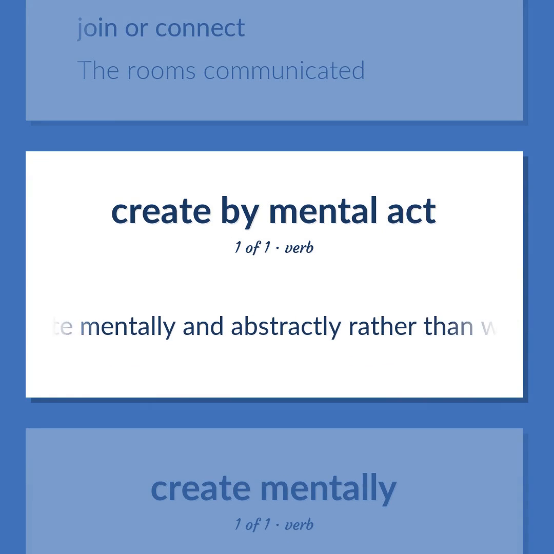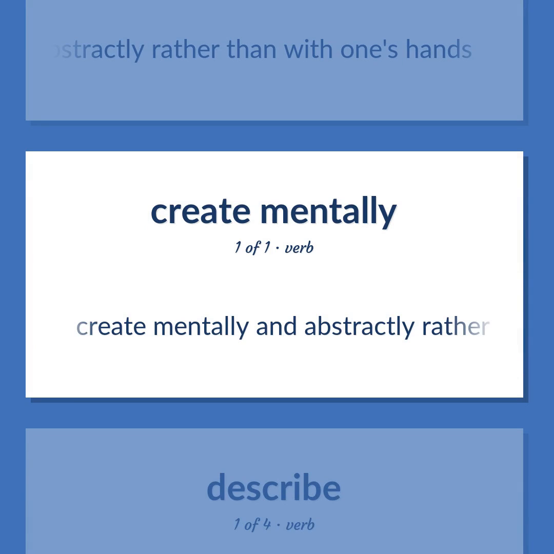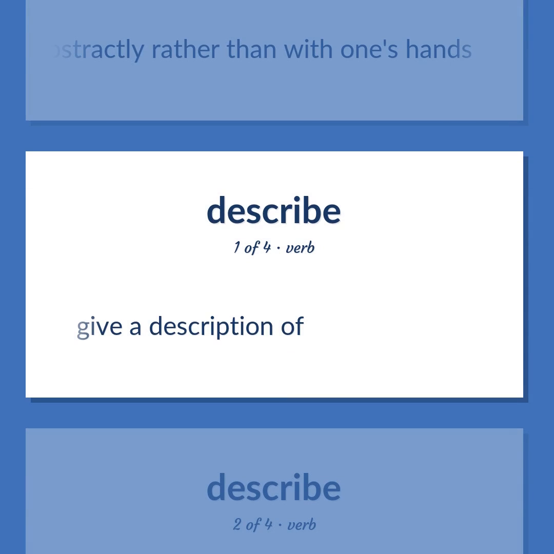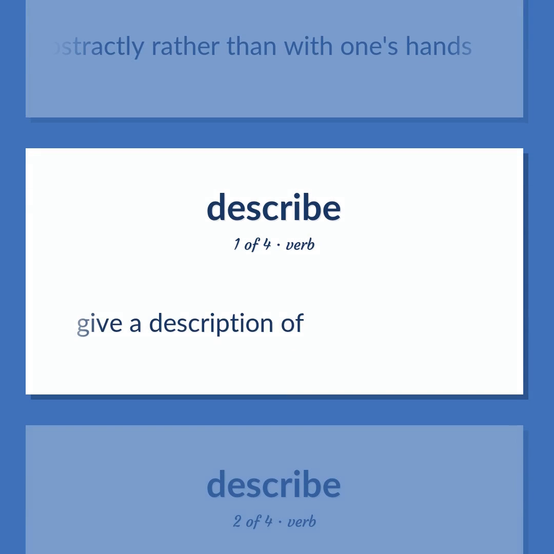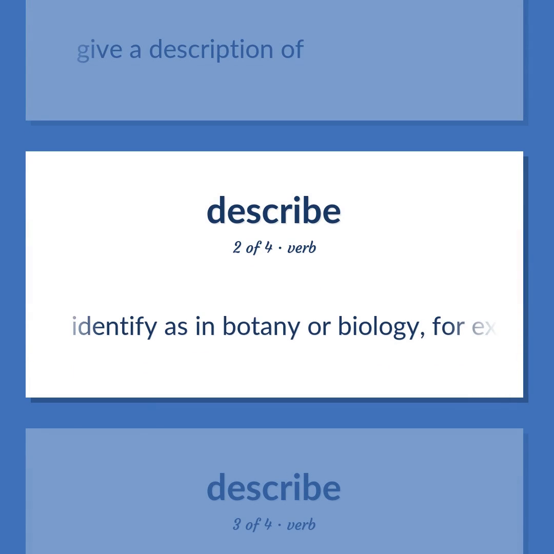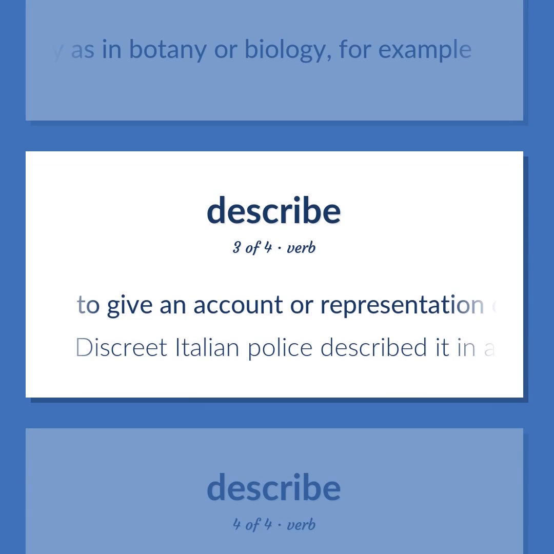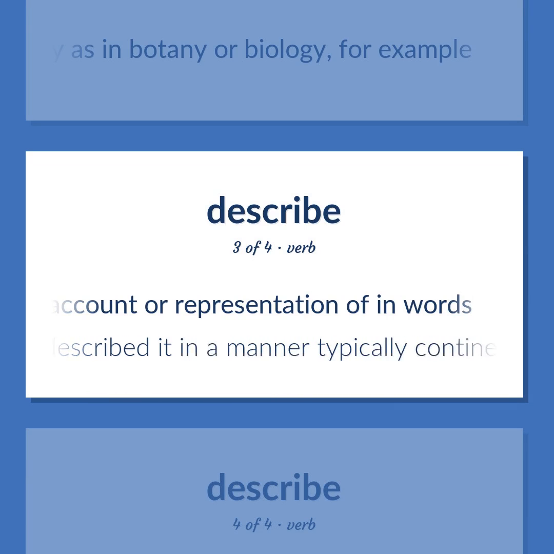Create mentally and abstractly rather than with one's hands. Give a description of. Identify as in botany or biology, for example. To give an account or representation of in words. Discreet Italian police described it in a manner typically continental.